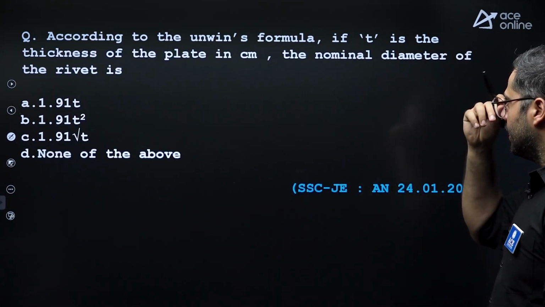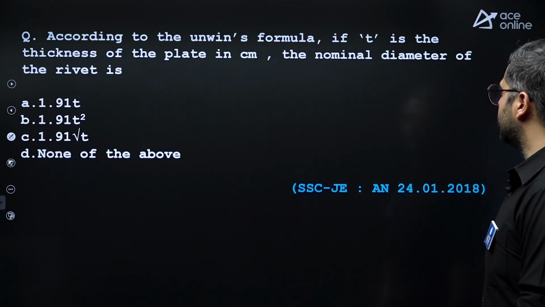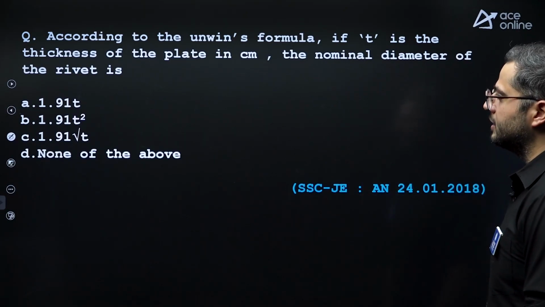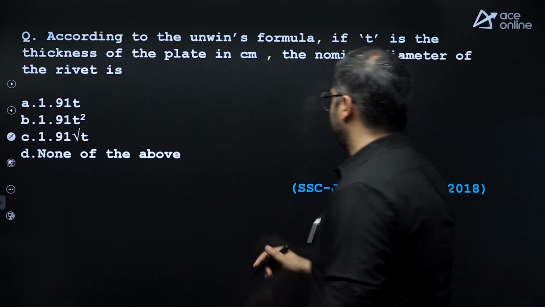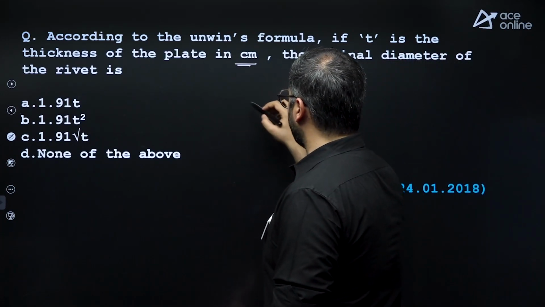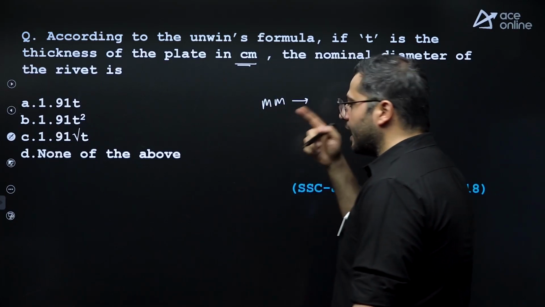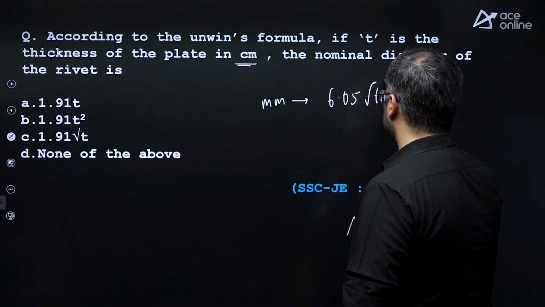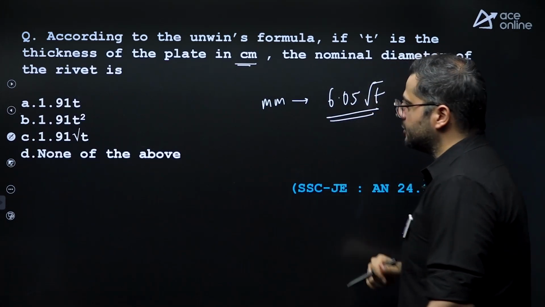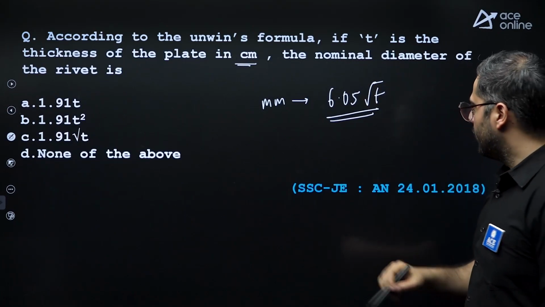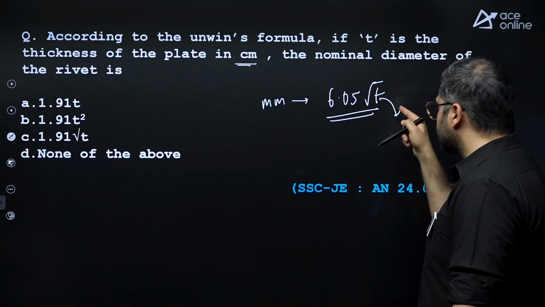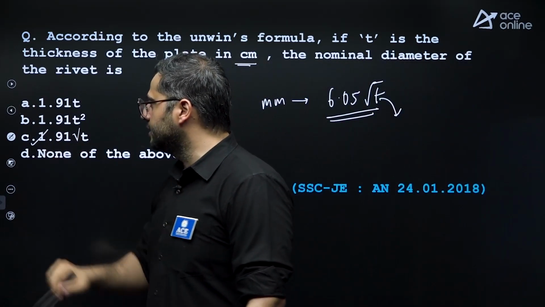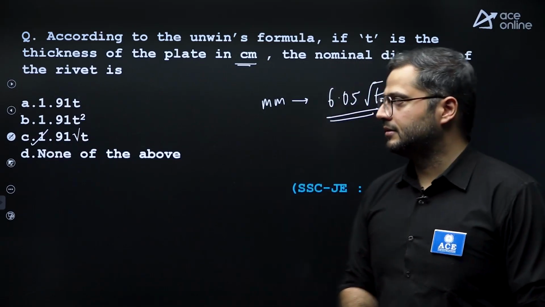After that, next, according to Unwin's formula, if T is the thickness of the plate in centimeter, the nominal diameter of the rivet is. So when thickness of the plate is in mm, then in that particular case it is 6.05 under root T. This is Unwin's formula, 6.05 under root T. When I convert this thickness which is in mm into centimeter, then this formula becomes 1.91 under root T, right?